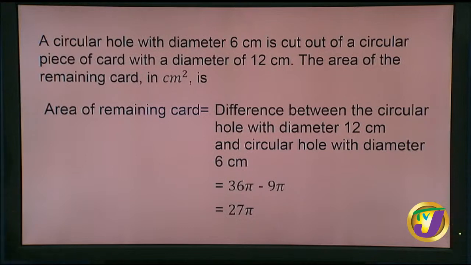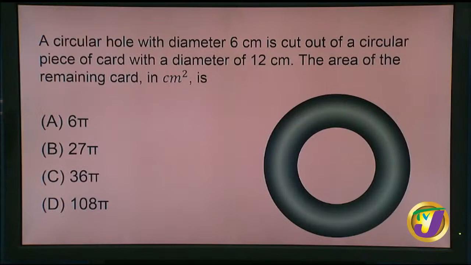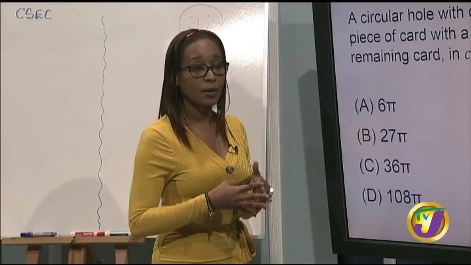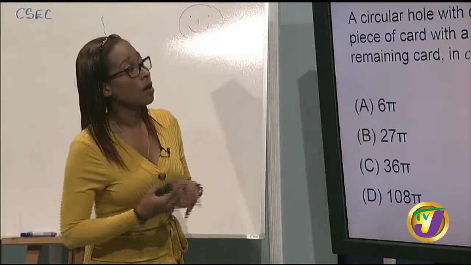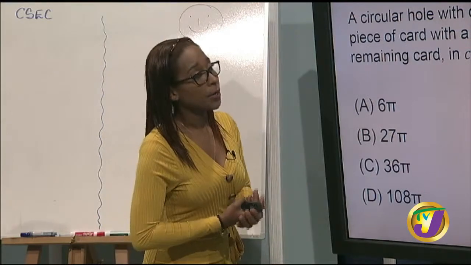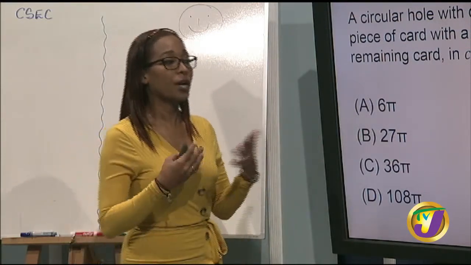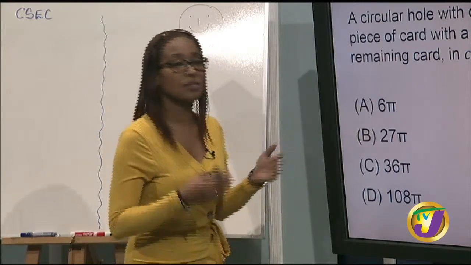27 pi. So right here, some of us would just look and say, boy, this looks hard. But come on, use what we know. We know how to find the area. We know they're talking about a circle here, and that they have a diameter here. What do we know about diameter? What do we know about radius? We do our linking there to see what's happening.